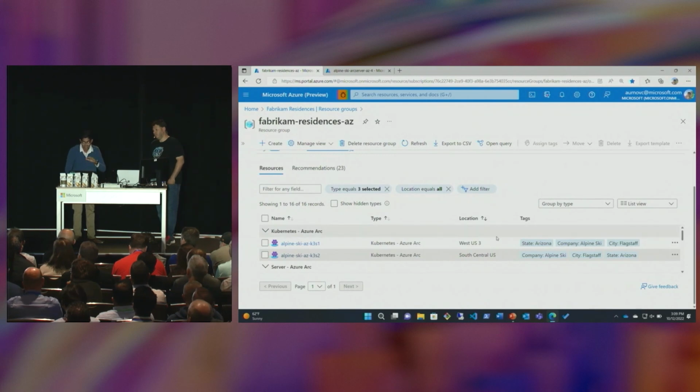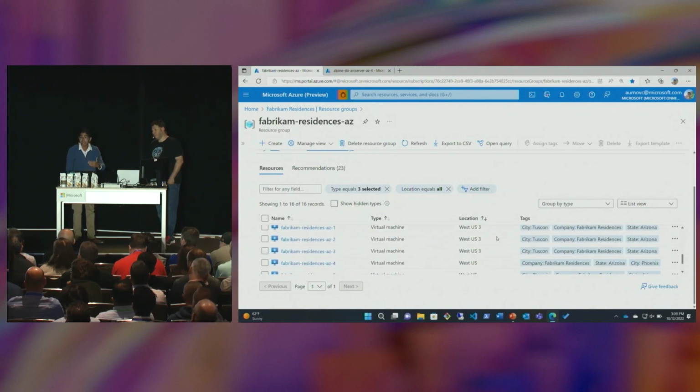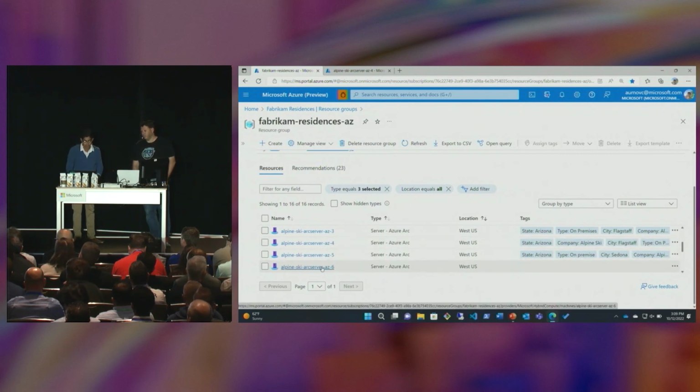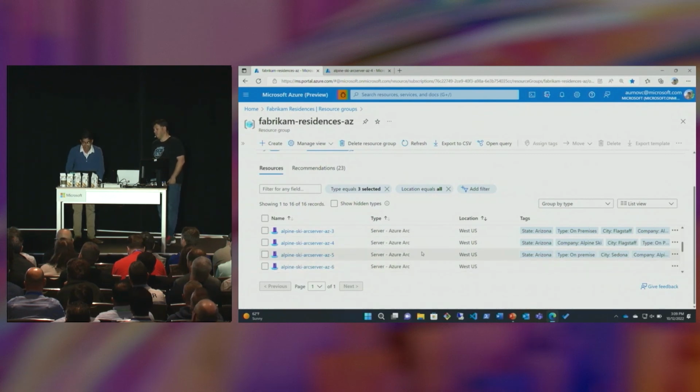We have tagging right off the gate. We have the Azure VMs that I mentioned, Azure native resources, but you also have these Arc-enabled servers sitting there too, all consistently viewable. That's the inventory capability of Azure Arc in action. Now, obviously, I'm just showing this to you from Azure Portal, but you could leverage Azure Resource Graph to really query this at scale.